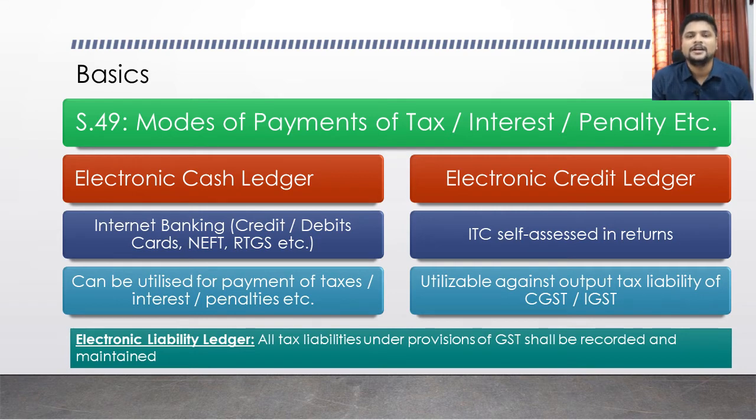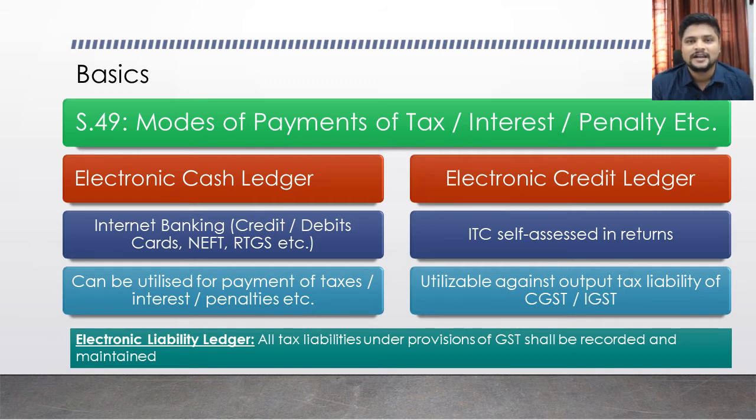So whatever the liability of taxes or duties under the GST Act, all those liabilities will be projected in your electronic liability ledger. The amount gets populated in the electronic liability ledger on filing of the returns. Whenever you file any returns, you will be declaring your output tax liability in that, and that output tax liability will be projected in your electronic liability ledger.